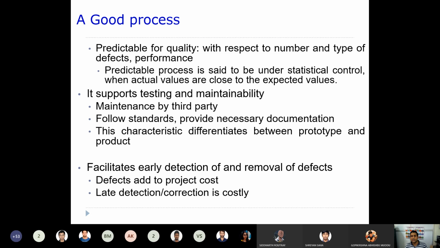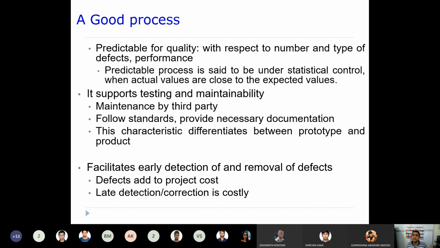Similarly, you can predict that in the second project also you will see 20 defects. Similarly you can see the performance also. One example is response time: how quickly the software is responding to whatever request you give it.